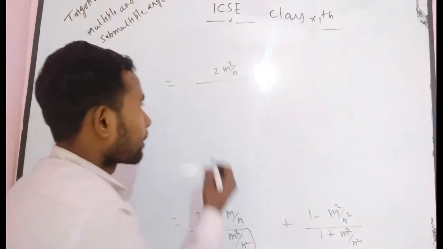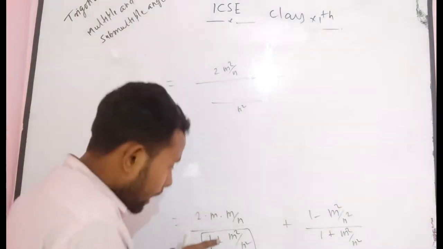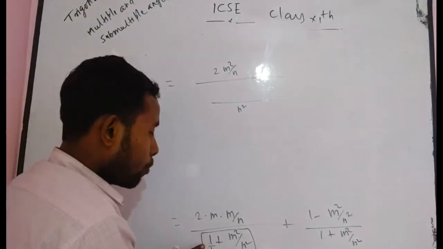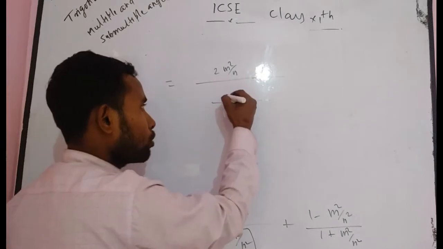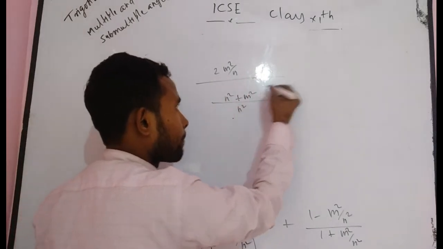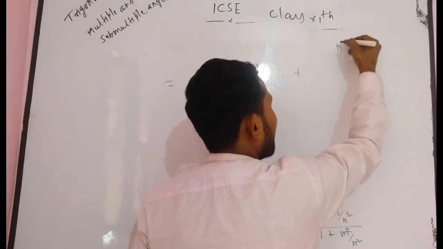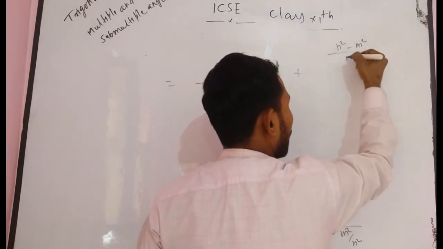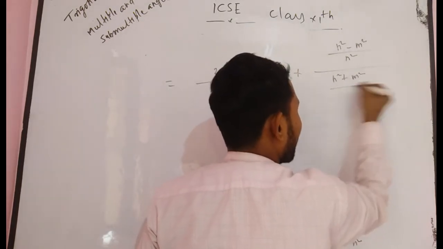If you divide 1 by n², you get n², and if you multiply again, you get n². So you can directly write n² plus m². Similarly, here you can write in a similar way, (n² minus m²)/n² divided by (n² plus m²)/n².